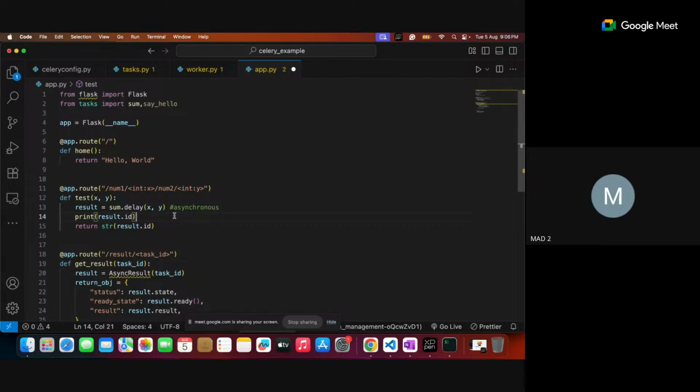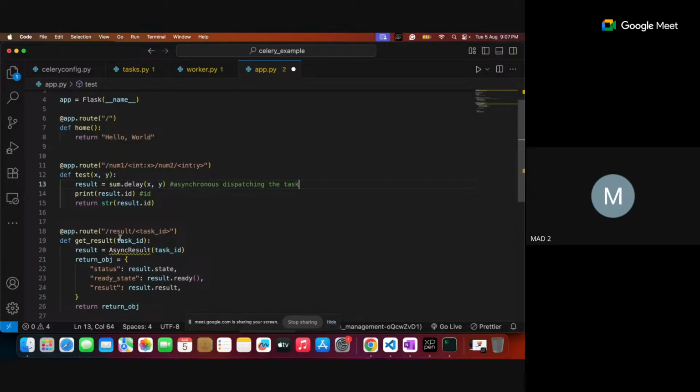So once the ID is given, you can print this ID. The task is dispatched asynchronously, with Celery, because the Celery function is already there. Immediately that is dispatched.